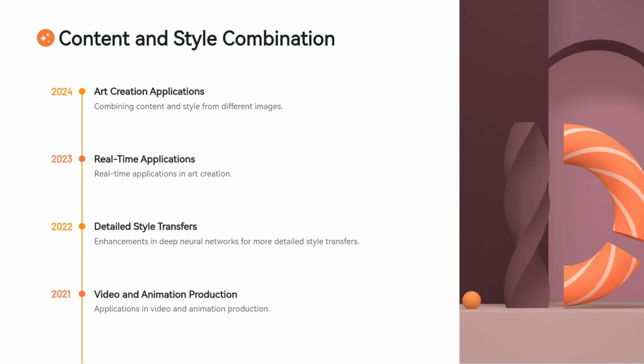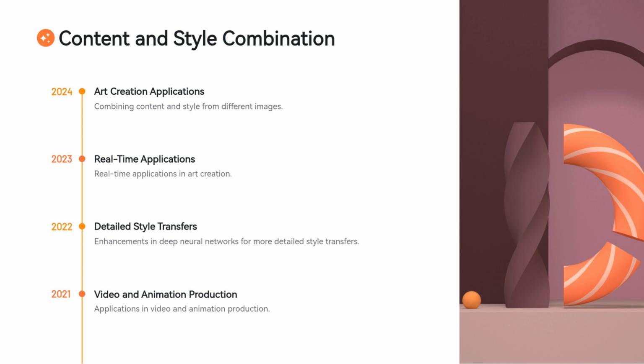Neural style transfer is a popular technique that allows us to blend the content of one image with the artistic style of another. This has led to many creative applications, including generating artwork that combines the visual elements of a photo with the style of famous artists like Van Gogh or Picasso. Neural style transfer works by using deep neural networks to optimize the content image to match the texture, color palette, and brush strokes of the style image.